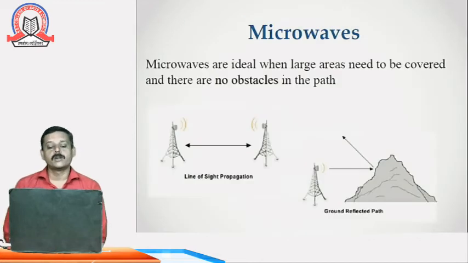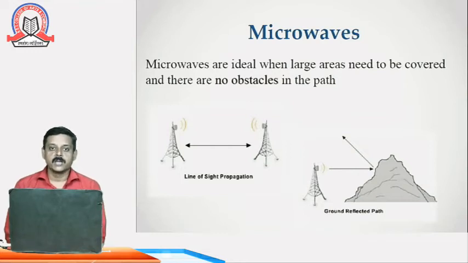Then we have microwaves. Microwaves are ideal when a large area needs to be covered and there is no obstacle in the path. For example, if two antennas are not disturbed by any obstacle, then in that case we can use microwaves.